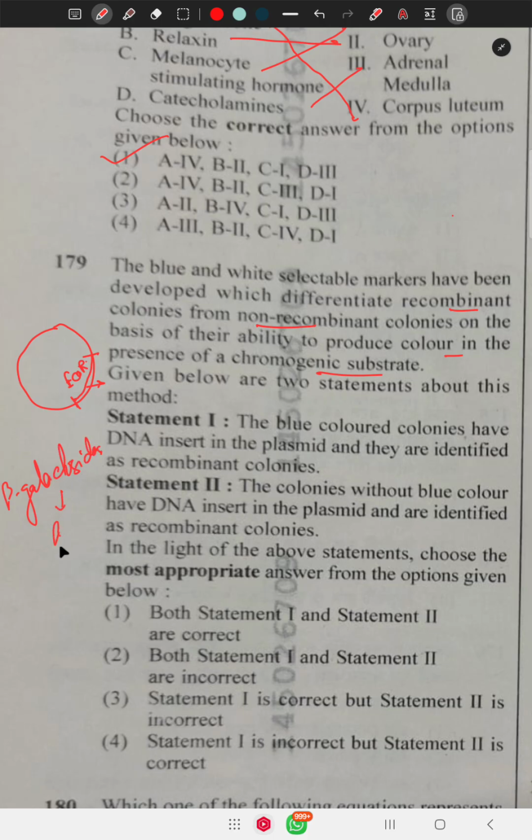They produce blue color in the normal, non-recombinant condition. But when a foreign gene is inserted in this region, the gene of beta-galactosidase is inactivated, so they do not produce blue color, only white color. So blue colored colonies do not have DNA inserted in the plasmid, and identifying them as recombinant is false. The colonies without blue color have DNA inserted in the plasmid and are identified as recombinant colonies. So statement 2 is right; statement 1 is incorrect, statement 2 is correct.